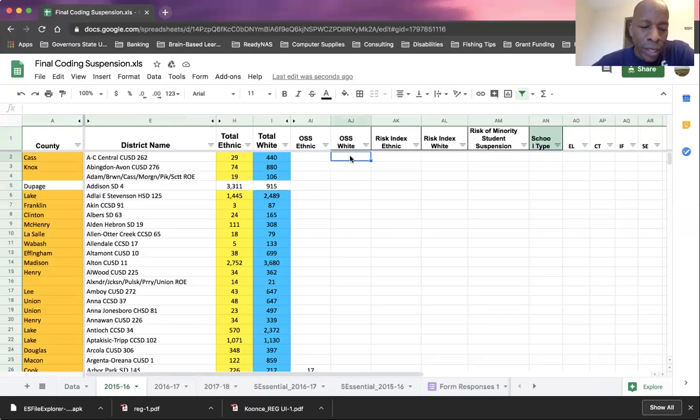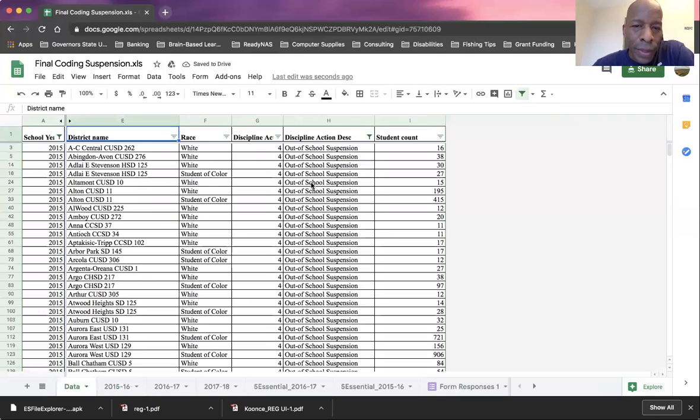So that number, I believe, was 16. I'm going to put 16 here. And then if I go back just to double check, so that was correct. For students that are white, there were 16 out-of-school suspensions.